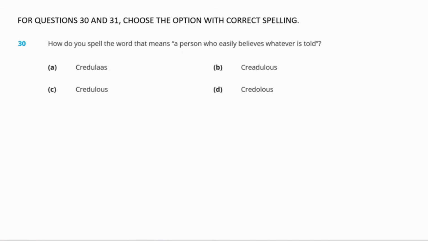So, how do you spell the word that means a person who easily believes whatever is told? Okay. So the word is credulous, and the right spelling for the word will be credulous. Okay, so where can we find this spelling written? In which of the options? Yes, option number C. So therefore, this is the right answer.